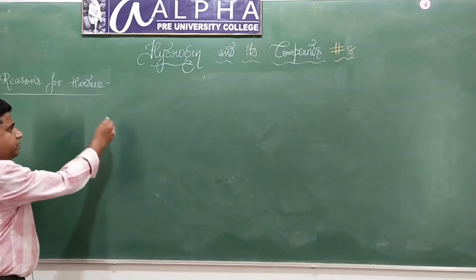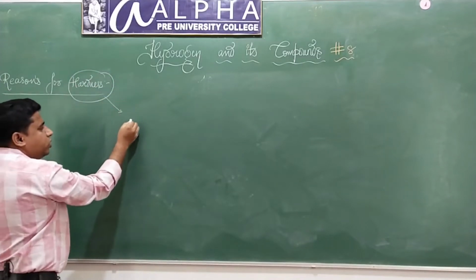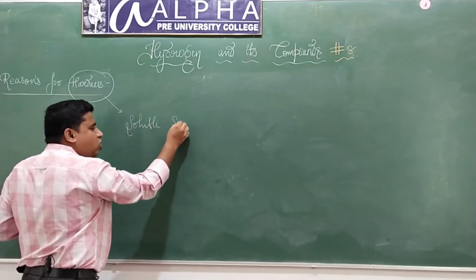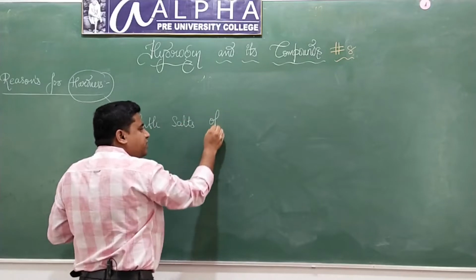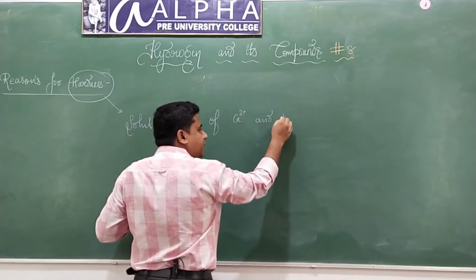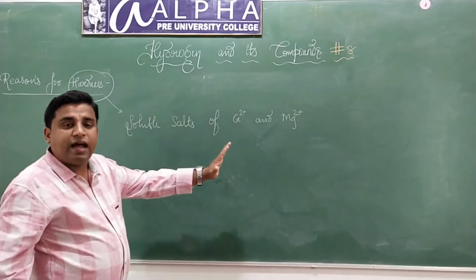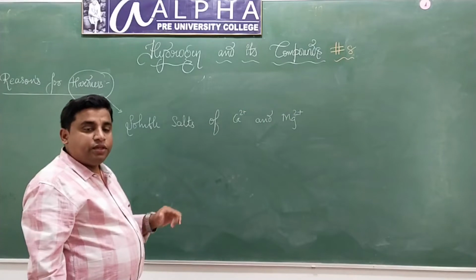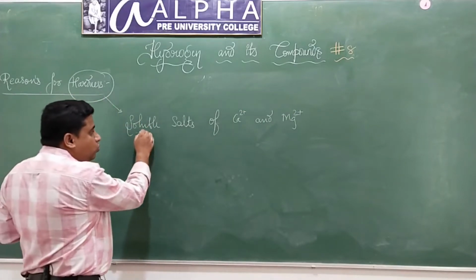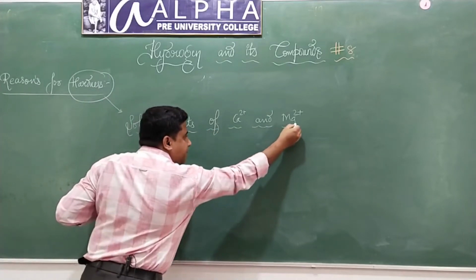Here the hardness of water is due to soluble salts of calcium and magnesium, isn't it? Don't worry about the other salts or the other ions present in it.